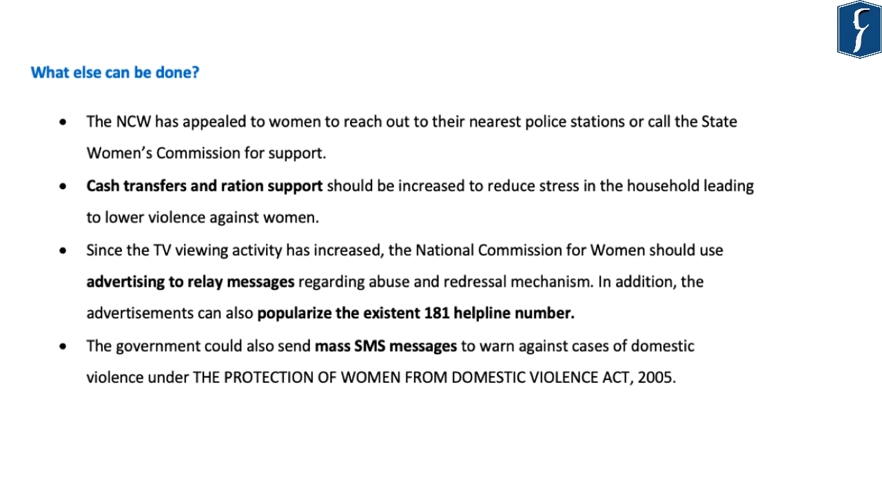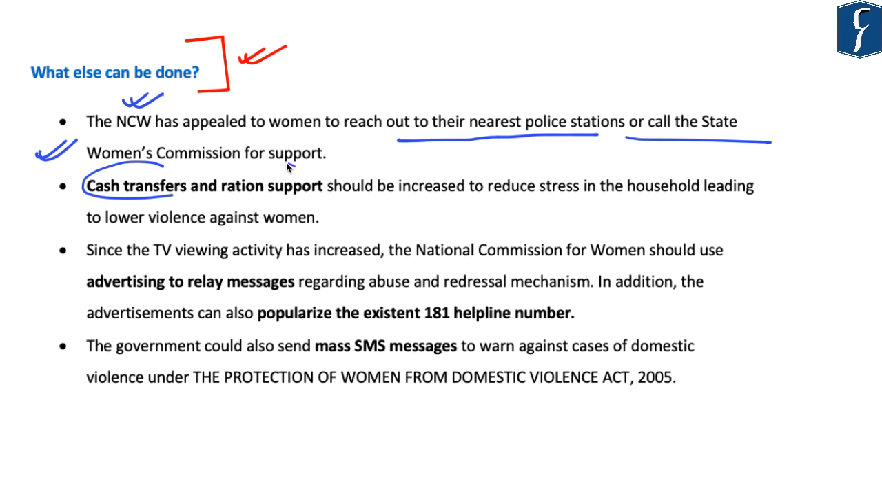So in this regard, the article further highlights what else can be done in order to ensure safety of women. It says that the National Commission for Women has appealed to women to reach out to their nearest police stations or call the State Women's Commission for support. Further, it highlights that cash transfer as well as ration support should be increased for women in order to reduce stress in the household, as stress in the household leads to increased cases of domestic violence.